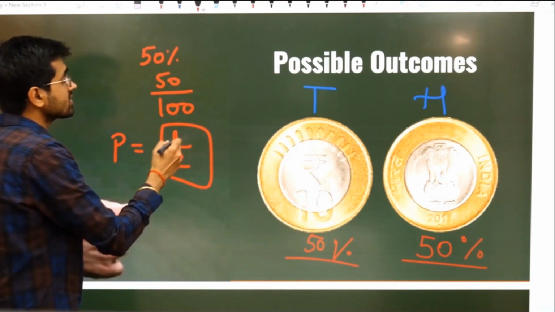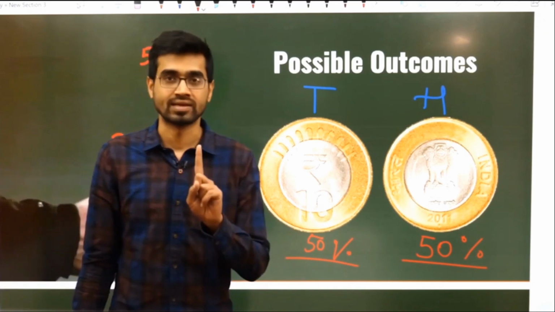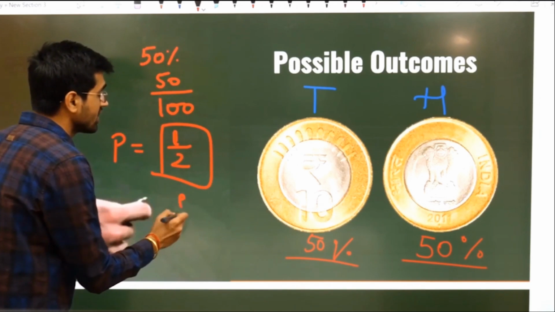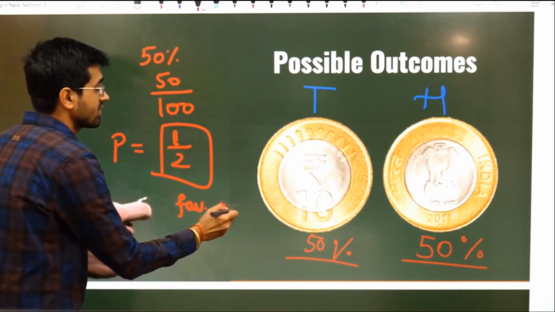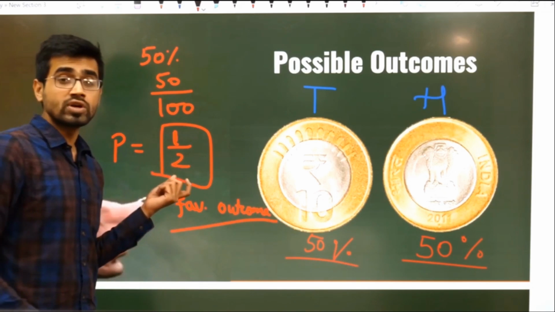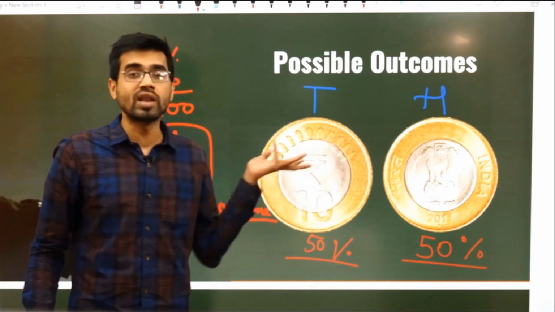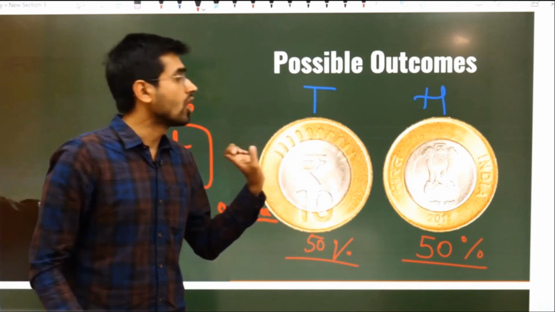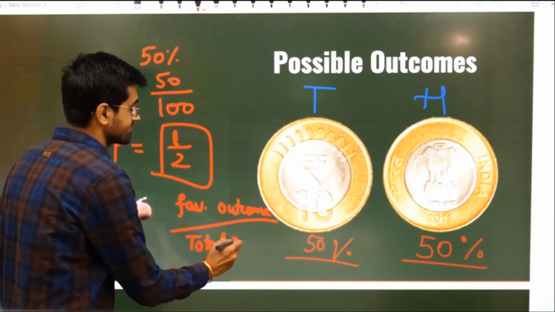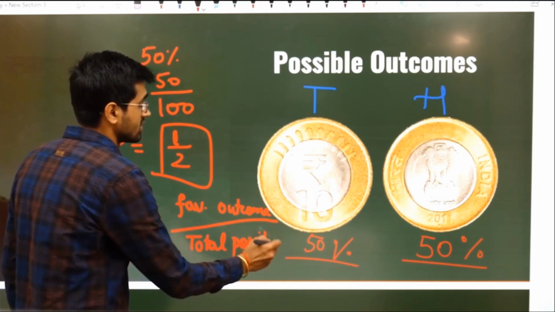How many things do you want to come up? One thing. Either you want a head or you want a tail. This is your favorable outcome. Favorable outcome means what you want. And what does the number 2 denote? It denotes the number of possible outcomes. Either one head or one tail. So there are total possible outcomes.